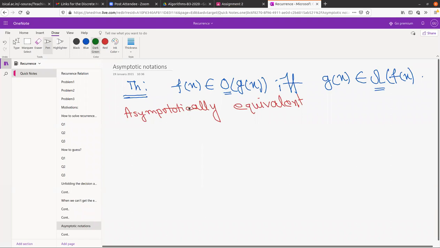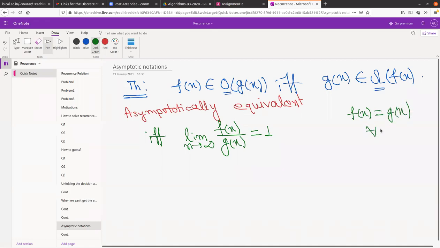We have already seen what asymptotic notations are. Two functions f(x) and g(x) are asymptotically equivalent if and only if the limit as x tends to infinity of f(x) by g(x) equals 1. When we say two functions are equal, what we are proving is that f(x) equals g(x) for all x.